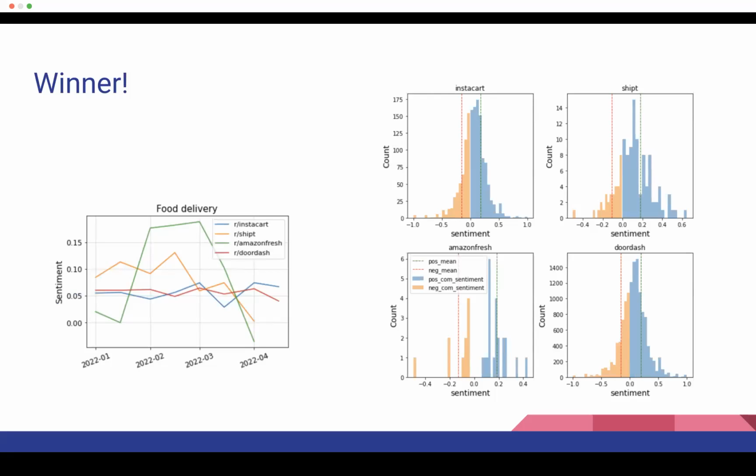We also can find the chart on the right-hand side. We can see Amazon Fresh doesn't have enough comments or posts based on the data we scraped. We also found we can analyze the mean and the sentiment score distributions to see specifically which company performed well through those months.